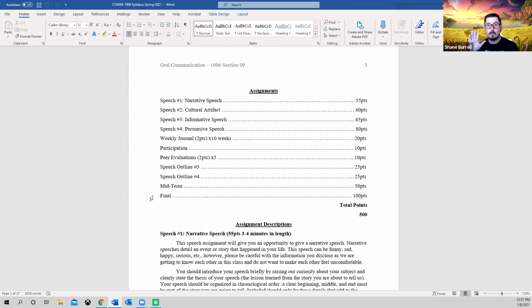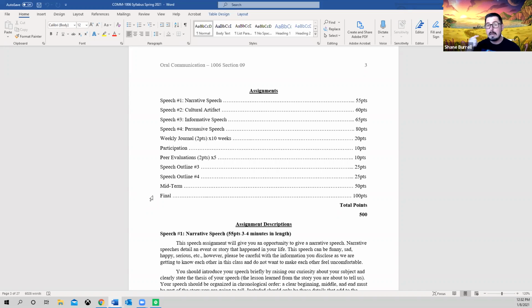We have 10 weekly journals, right? Okay, so 10 weekly journals. Those are not assigned to week 1, week 2, week 3, week 4, right? The 10 weekly journals are going to be assigned to the dates that are given on the syllabus. And I'm going to show you our tentative course schedule later, but we only have to do 10 of them, and they have to be assigned on the days that we learned.